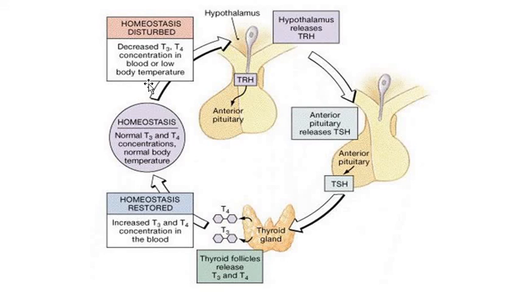So if there is a body temperature decline, T3 and T4 get used up. So there is a requirement of restoring T3 and T4 in the blood plasma. This in turn reaches the hypothalamus. The circulating T4 levels are detected by the neurosecretory cells of the hypothalamus, which manufacture thyrotropin releasing hormone.